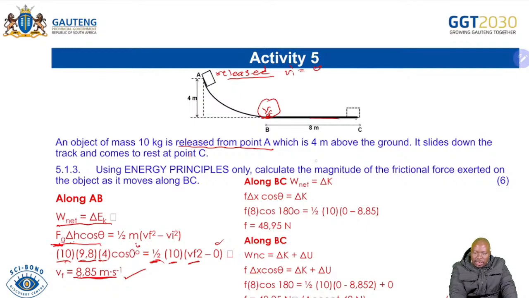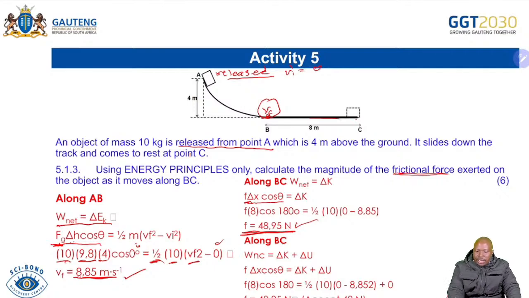this B to C to answer the question, because it says calculate the magnitude of the frictional force. So on this one we have work net, which is the work done by friction, which is f delta x cos theta. You can see we're now using delta x because we're in a horizontal motion. Then there we were using h. So now you are able to do your substitution, and friction is at 180 degrees, opposing the motion. Then you are able to get your frictional force, which is 48,95 newton.